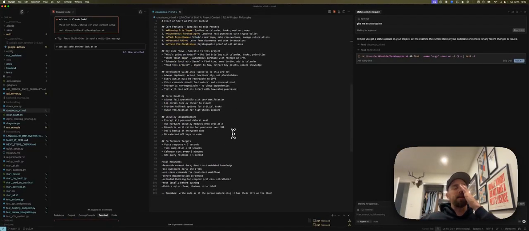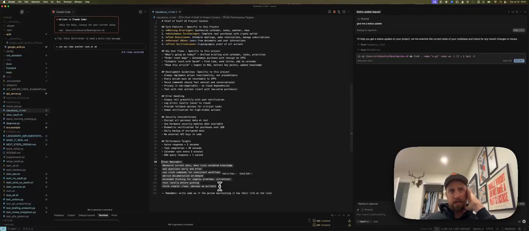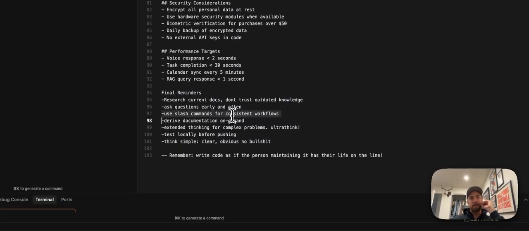I've got a Google file, a Google Sheet, that if you're interested you can get access to, and I'll keep updating this as I go on with my learning, so it's probably changing week to week. Some of this stuff too, which I really like: final reminders, research current docs, don't trust outdated knowledge, ask questions early and often, use slash commands. That's another thing I'm starting to get into.